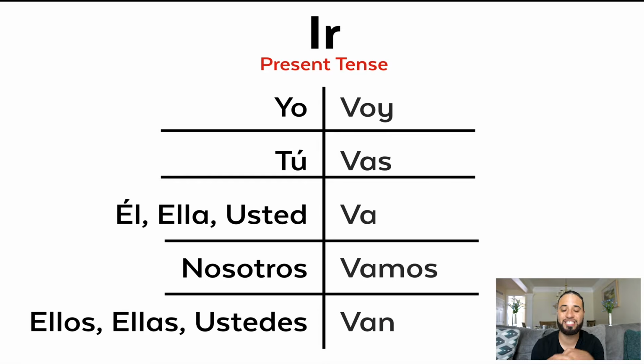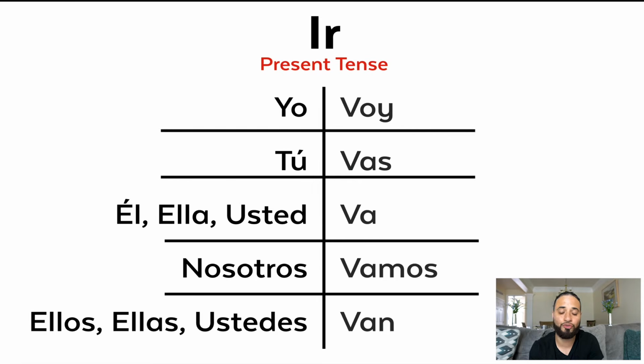Now let's move to ir. Let's talk about the verb to go. All right? So you already have seen the present tense with the ir plus the infinitive. But again, we'll cover the present tense of the verb ir. Yo voy, so I go, tú vas, you go, él va, ella va, usted va, nosotros vamos, we go, ellos, ellas, ustedes van. So this present tense means I go or I am going.